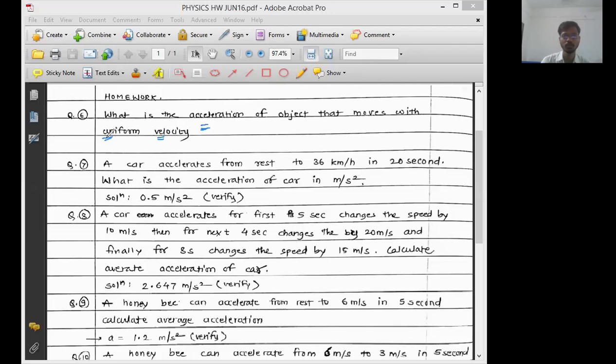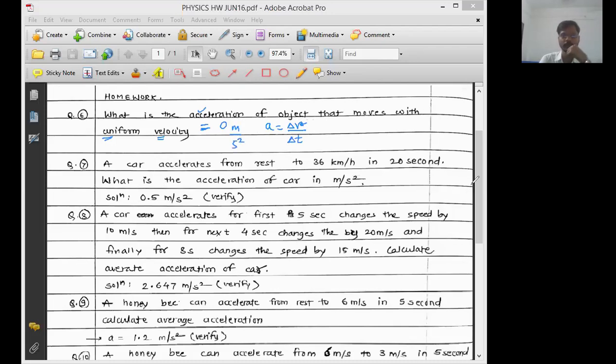If the object is moving with the uniform velocity, then its acceleration must be equal to 0, because acceleration is the rate of change of velocity, or change in velocity upon time required. But velocity is constant, which means it is not changing. Delta means change. So change in velocity is not there because velocity is constant. The answer will be 0 meter per second square.